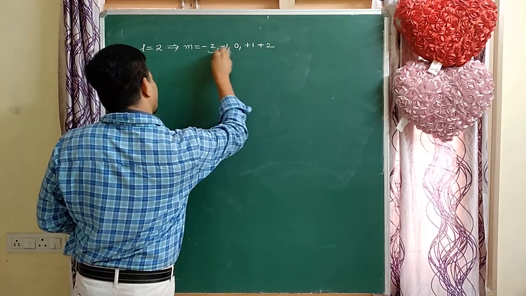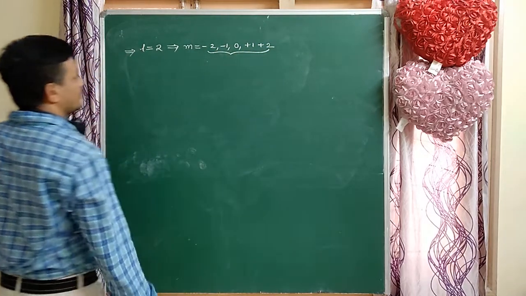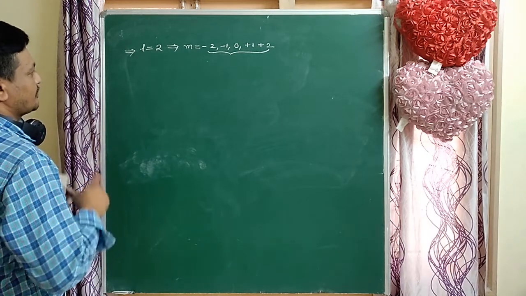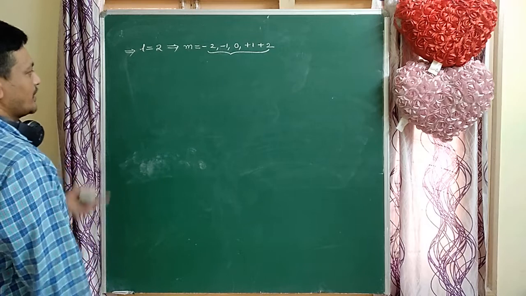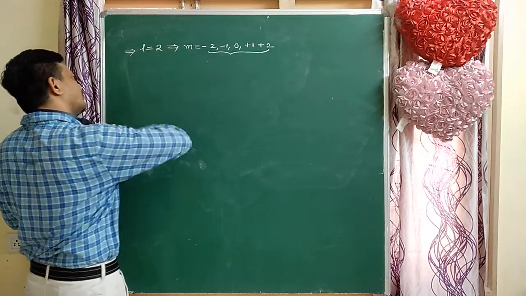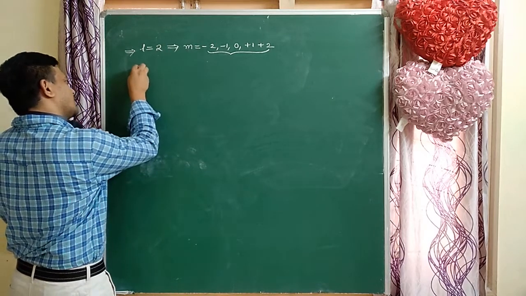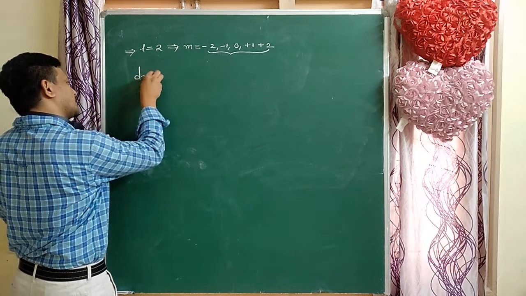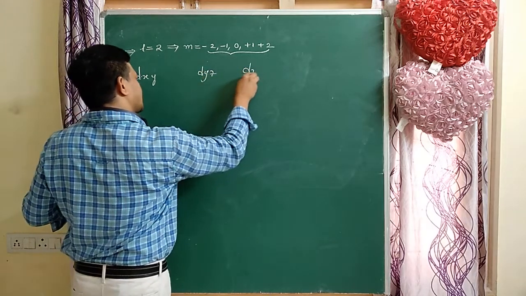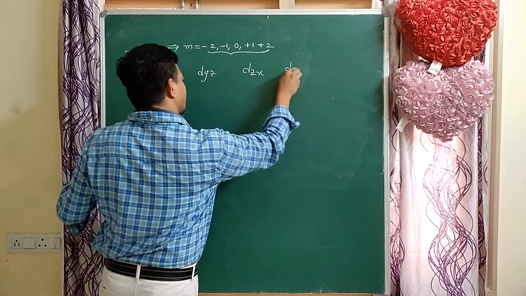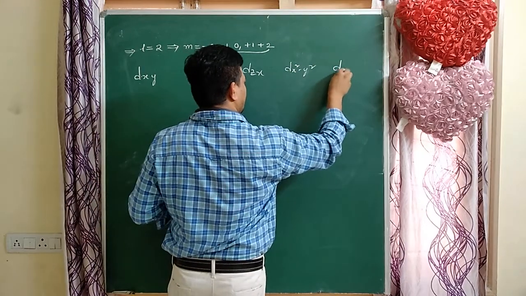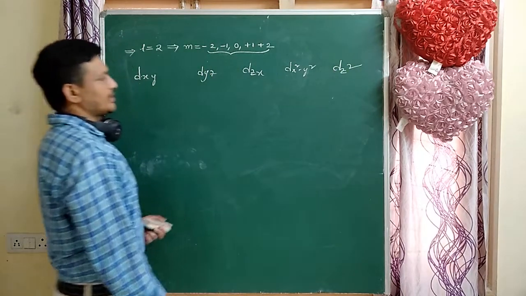How many m values are there? For d orbitals, how many m values are there? 5. So that indicates d suborbit contains 5 orbitals. So how many lobe directions are there? 2 lobe directions. So how many d orbitals? 5 d orbitals: dxy, dyz, dzx, dx square minus y square, dz square. These are the types of d orbitals.